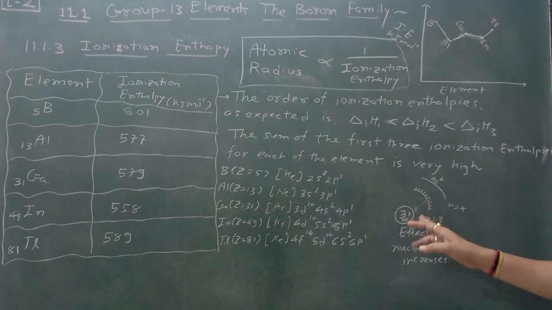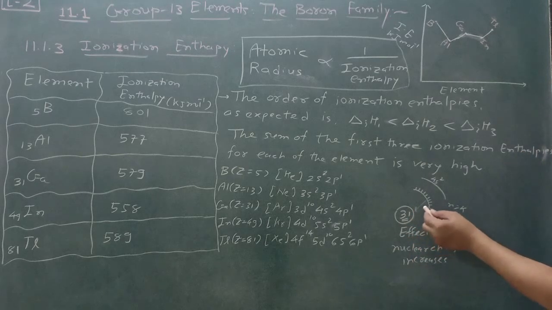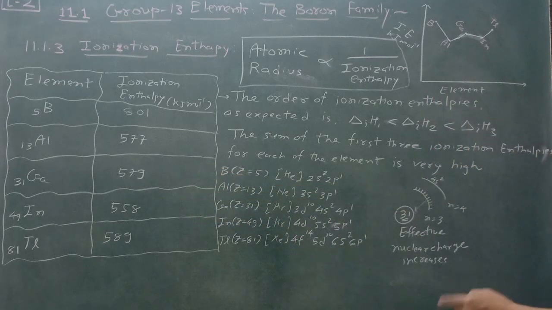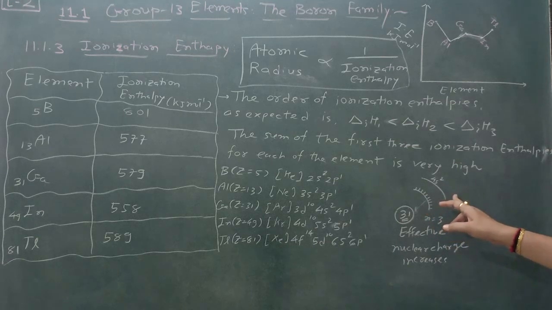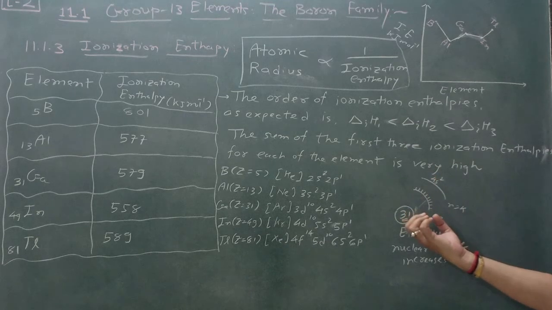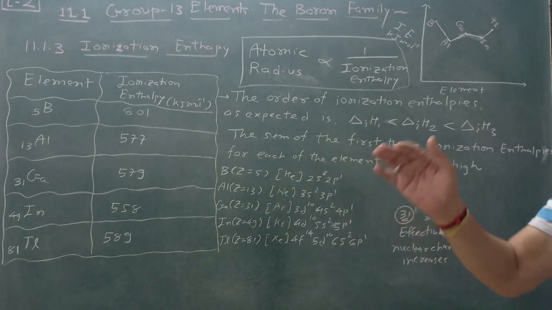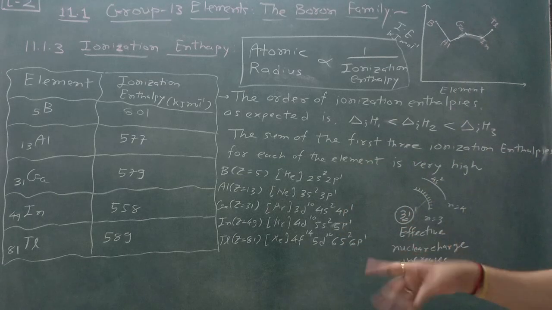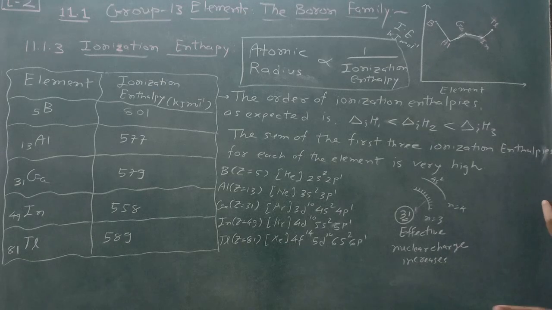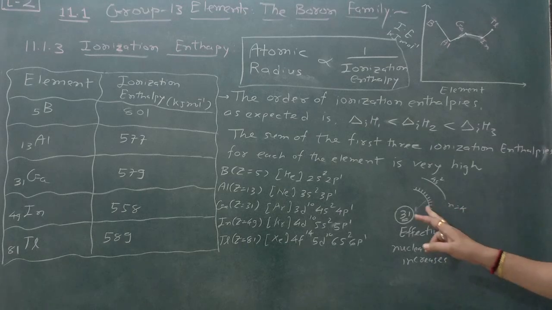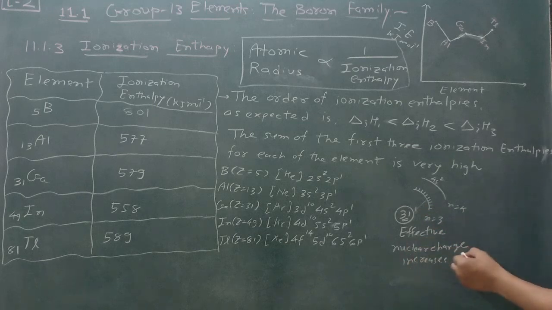Okay, this is attracted towards the nucleus, and once again you see here gallium is there, 579 is there. So here, once 4s2 is filled, then the electron enters 4p1, and that's why ionization enthalpy required is more. So attraction is more, and that's why atomic radius decreases and ionization enthalpy increases. At that time, just remember that it becomes very easy. So d orbital containing poor screening effect. Okay, d orbital shows poor screening effect, and that's why effective nuclear charge increases.